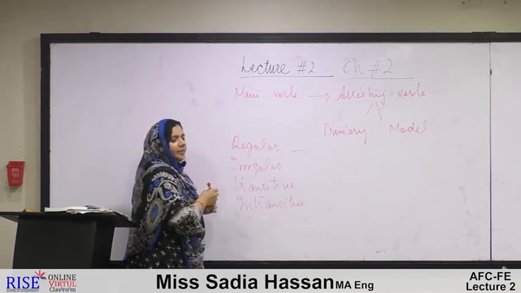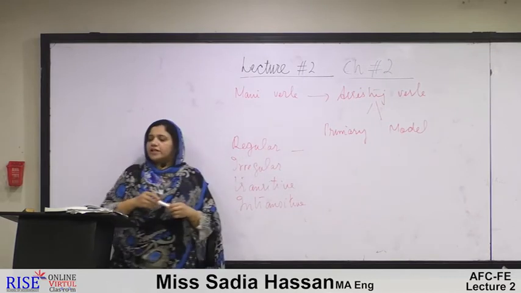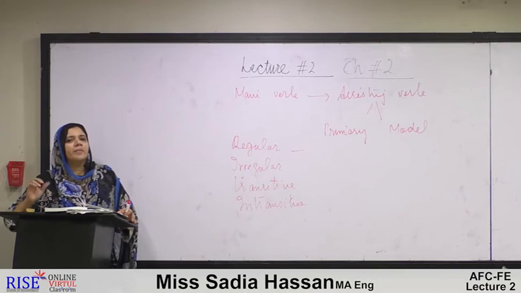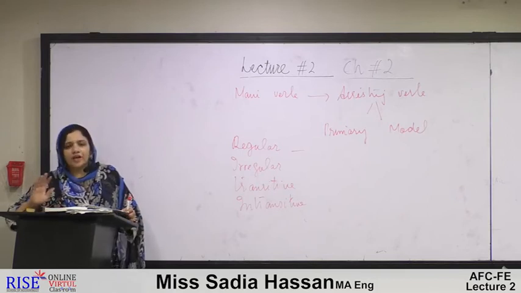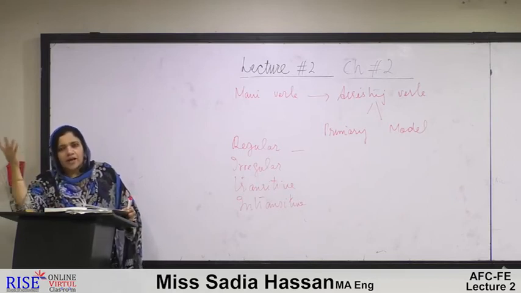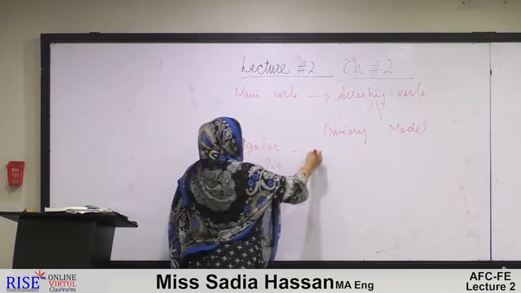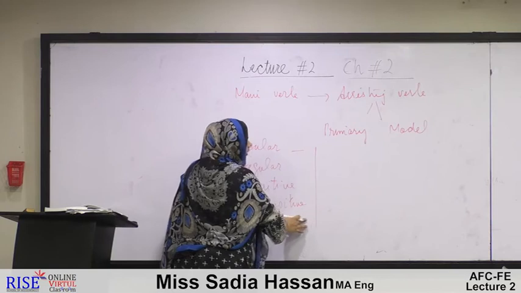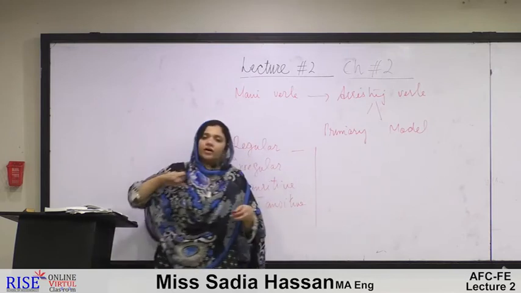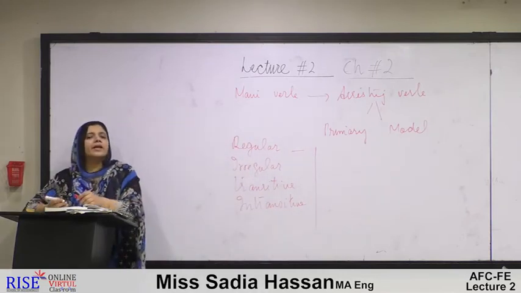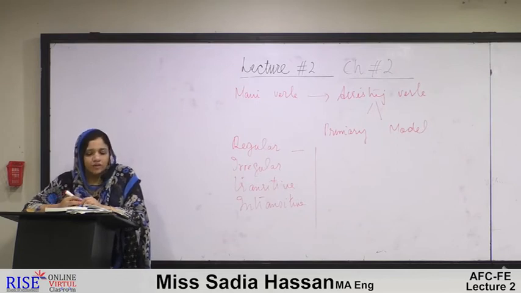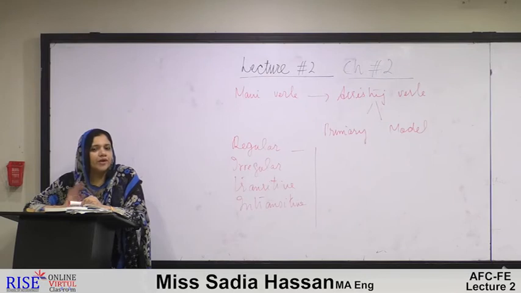What do we mean by regular verbs? Whenever we see regular verbs, we have to keep in mind the different forms of the verb, as we have already discussed in our preliminary classes. We have already read that there are three forms of the verbs, but in this stream of your functional English, we have been introduced to 5 forms of the verbs.